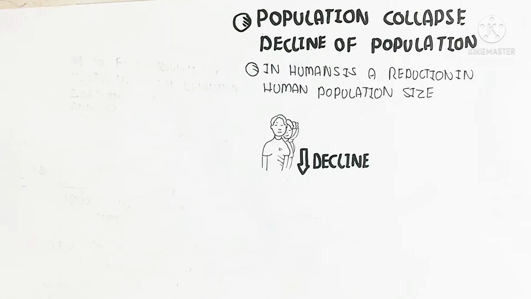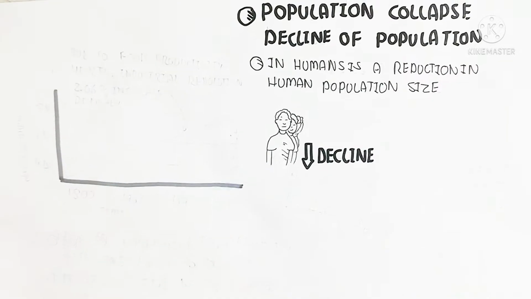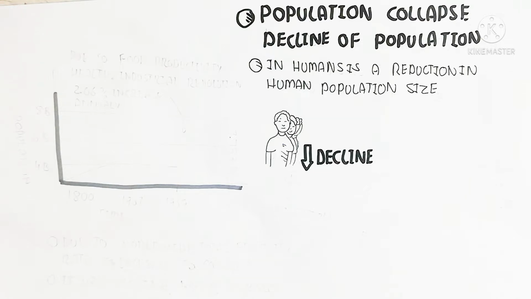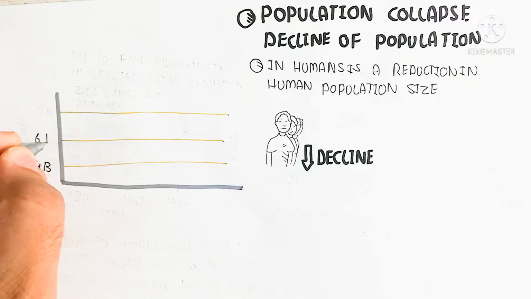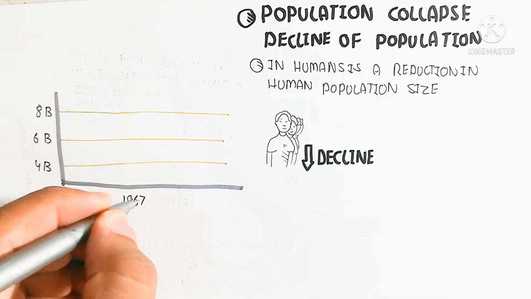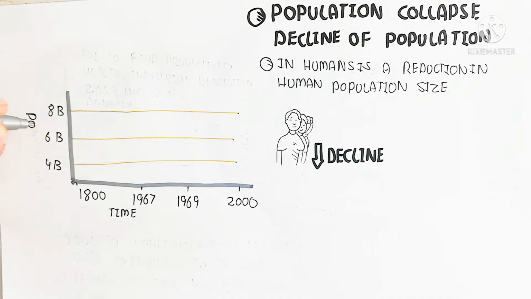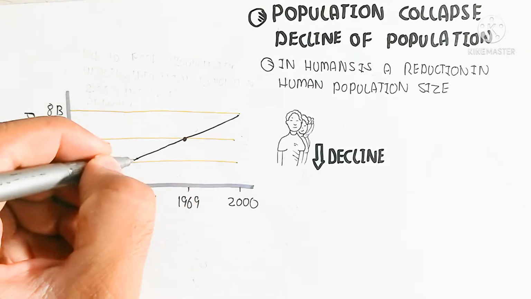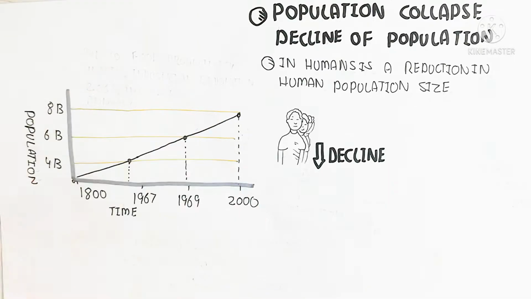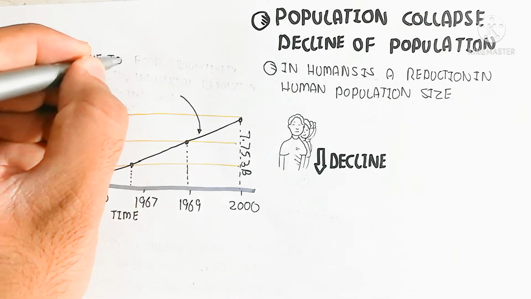So remember, this is the decline. In the current phase, the population is increasing, but it will drastically decrease after several years. Here is a graph showing that the world population is 7.753 billion. The vertical axis is in billions, from 4 to 8 billion, while the horizontal axis shows the years, from 1800 to 2000.